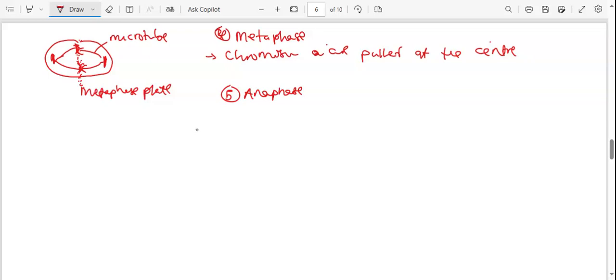We said when it is at the center we call it metacentric, right? But when it is going toward the end, we call it acrocentric. Now this is anaphase relating to that.